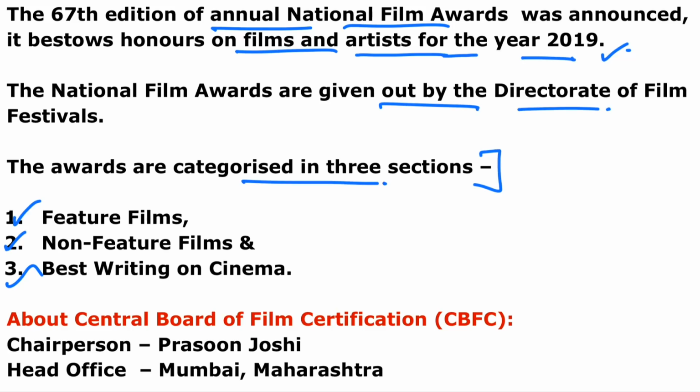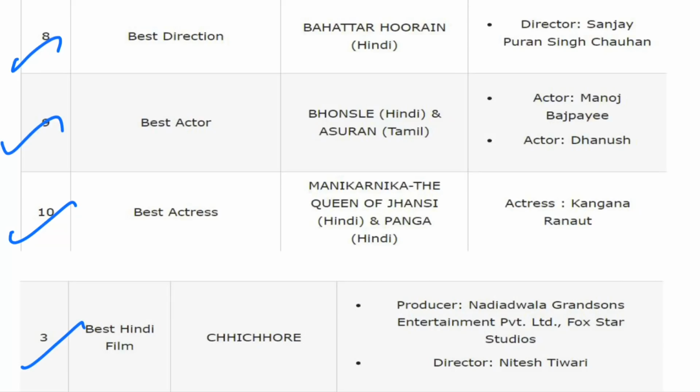Like you can see, the feature film section covers almost 28 awards. In the language category, it means the languages which are covered under the 8th Schedule of the Constitution, all the languages' films are selected, the best language film. Like best Assamese movie, best Konkani movie, best Marathi movie. So a total of 12 awards are given under this section. And guys, in the non-feature films, 22 awards are provided under this section. So there are so many awards. You just have to remember these four are the best, like best direction, actor, actress, and the Hindi film.